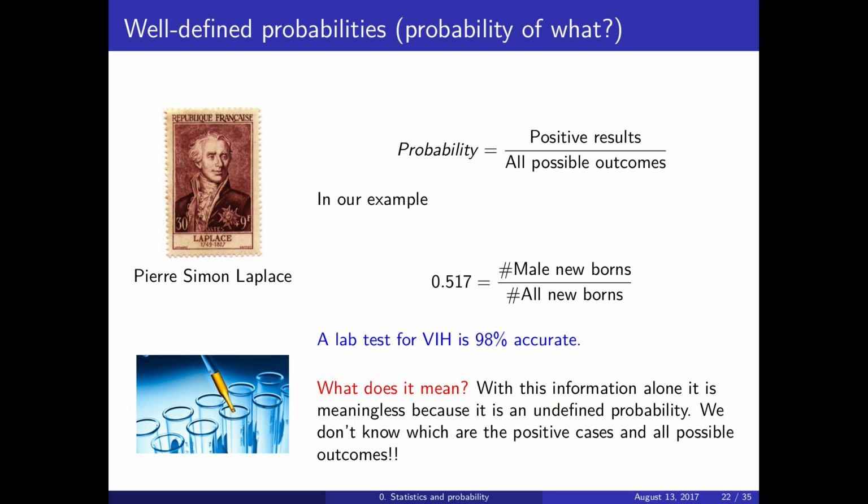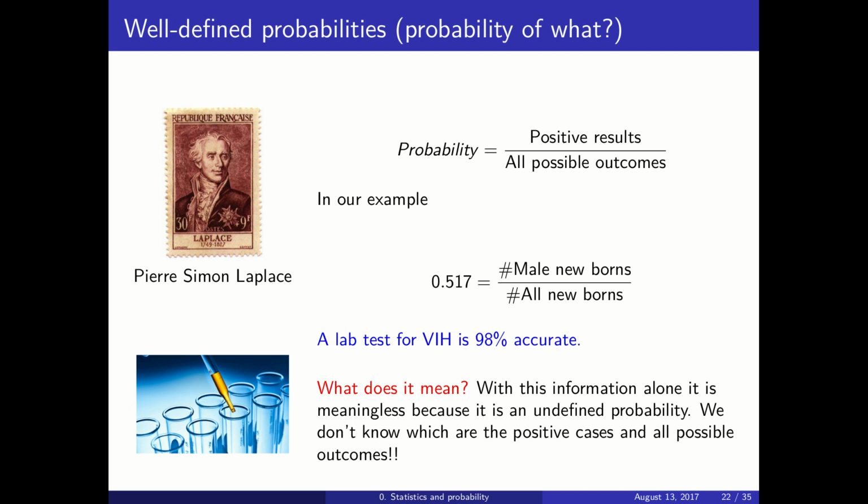So with this statement alone, this 98% probability is not well defined, and we will see different interpretations. They all make sense. They are all more or less consistent with this 98%. So this sentence as it is is ambiguous.